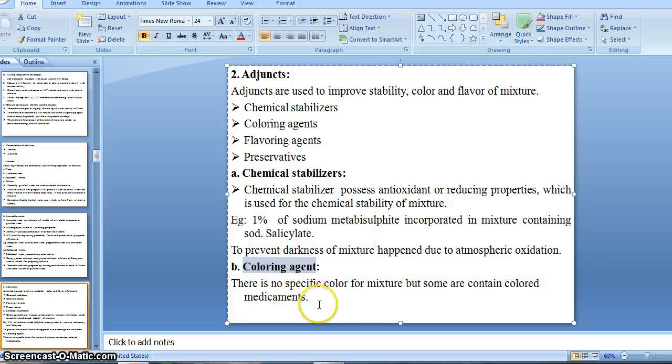There is no specific coloring agent specified for mixture, because most of the medicaments have their own color. That's why there is no need to add any kind of coloring agent, right?